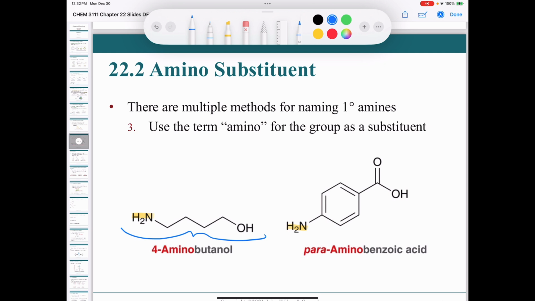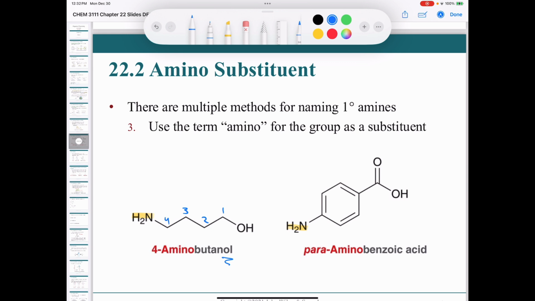If you go into the appendix of the textbook, you can find a table that covers this order of precedence. But you see here that the NH2 group is not the main functional group because it's not the suffix; it's the alcohol that is the suffix. That tells you the alcohol is a higher priority. So we number 1, 2, 3, 4, and this is 4-aminobutanol.